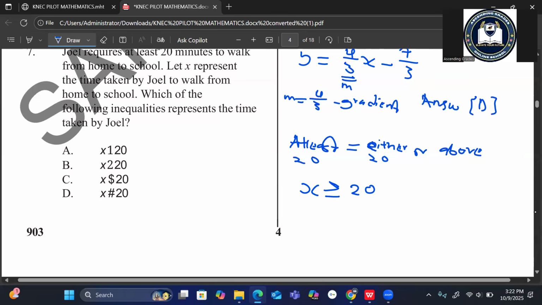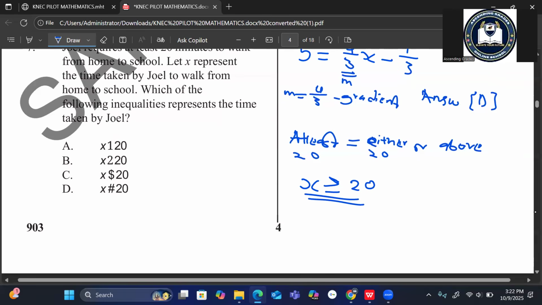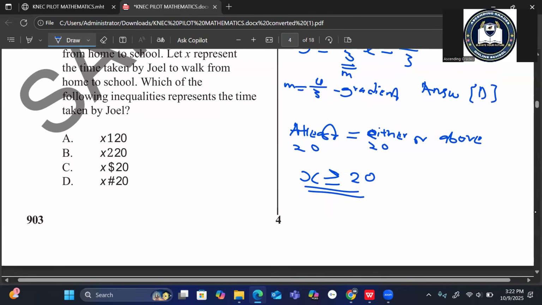There was a problem with the paper here. According to what I have, choice A, from the original, I confirm is X is less than 20.